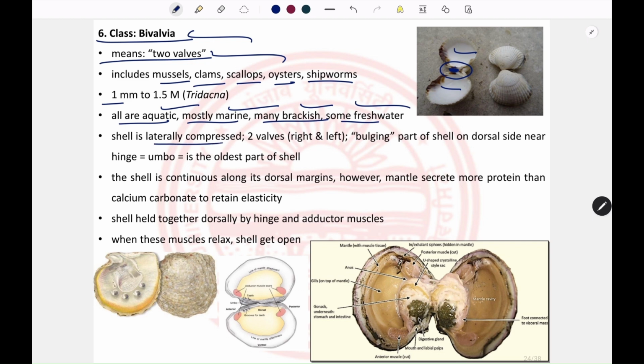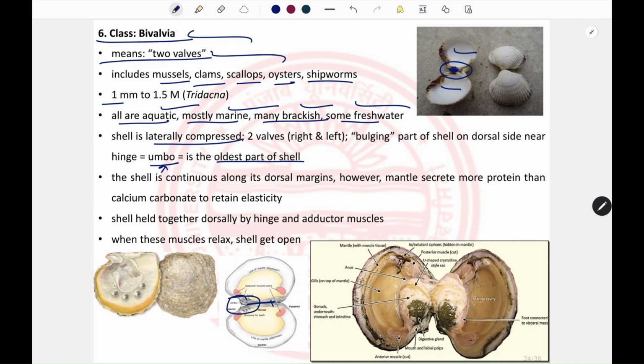And the shell is laterally compressed, having two valves, and in the shell there is a bulging part present at the dorsal end, and that dorsal end is the oldest part of the shell, and it is known as umbo. When these two shells are joined through the dorsal end, that dorsal end is continuous, that means there is no gap between the two shells.